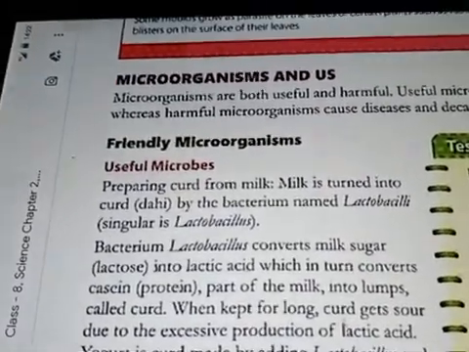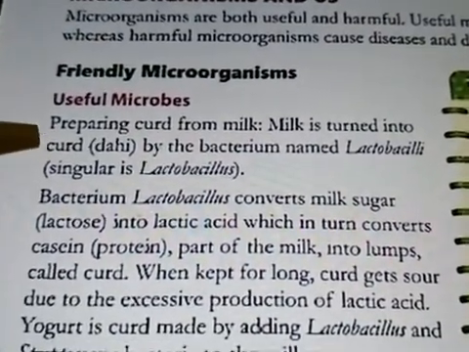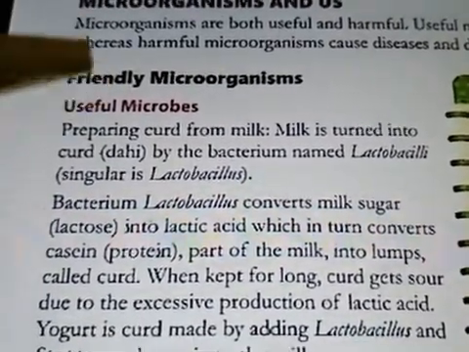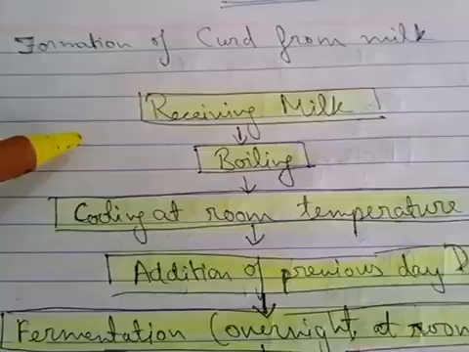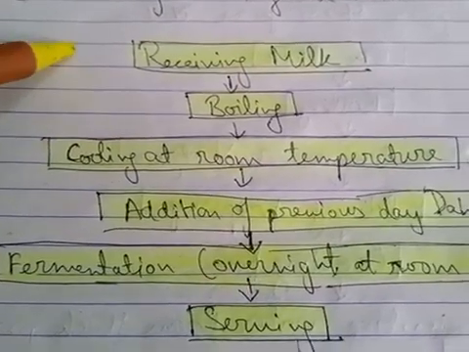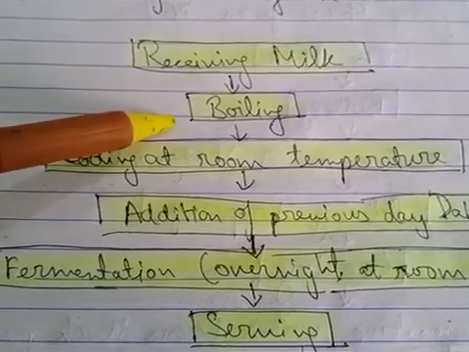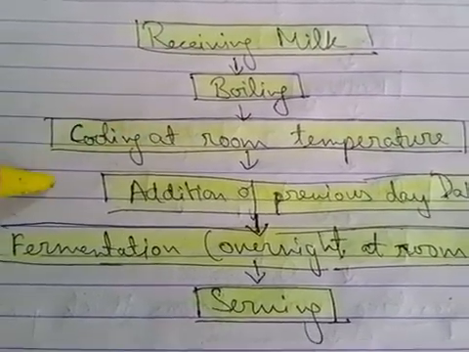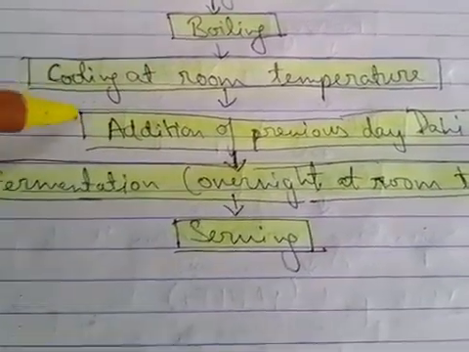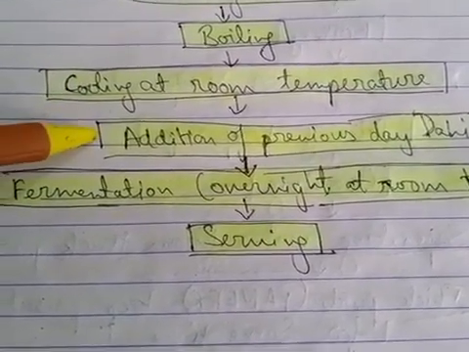Now in these useful microbes, the first example is the formation of curd from milk. I will explain this with the help of a diagram, so we'll understand properly. In the formation of curd from milk we have to follow some steps. First we take milk and boil it, and after boiling we cool it at room temperature. After cooling, we add a little bit of dahi, or you can say a little bit of curd.